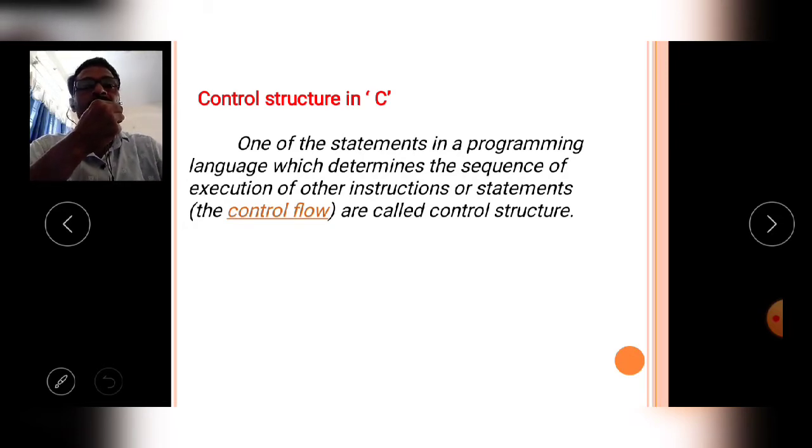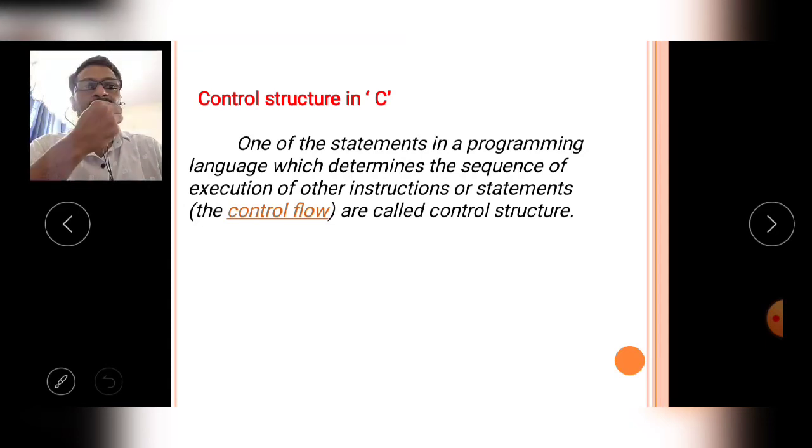Before discussing this topic, what are conditional control structures? Actually, what are control structures? First of all, we concentrate on the control structures in C. Then the conditional control structure is one of the classifications of control structures. So first of all, we have to know control structures in C. What is the definition of a control structure?